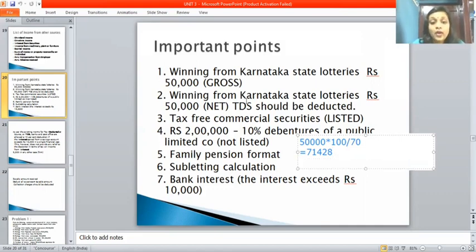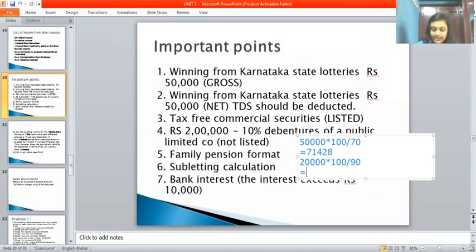The next point is tax-free commercial securities. In brackets it has given listed. I told you the TDS percentage for listed is 10. For example, how should I calculate? Take 20,000 into 100 divided by 100 minus 10, which is 90.